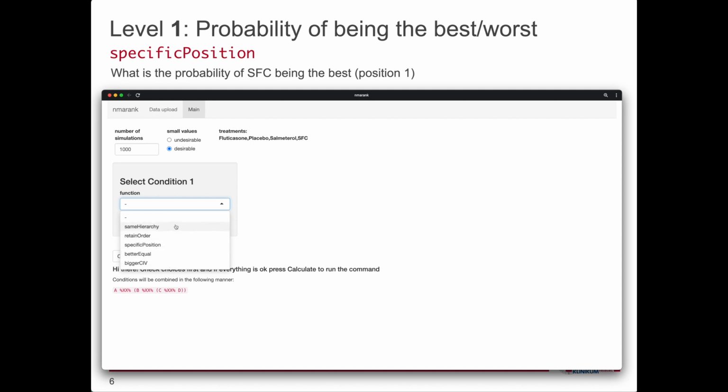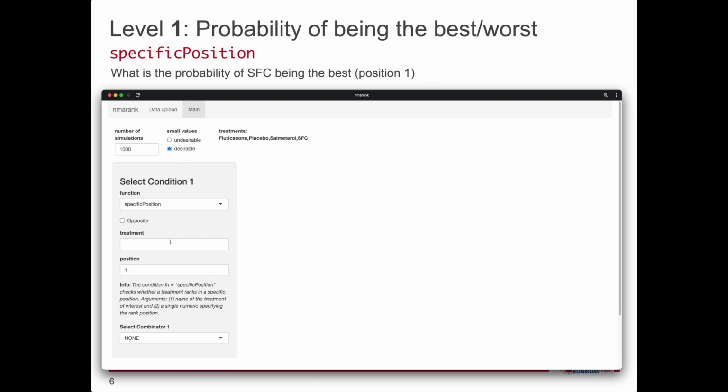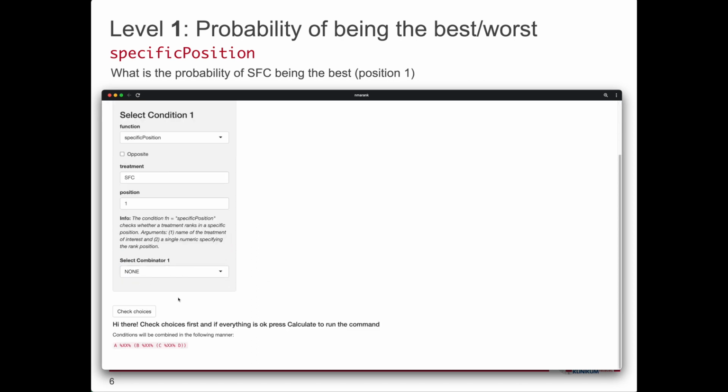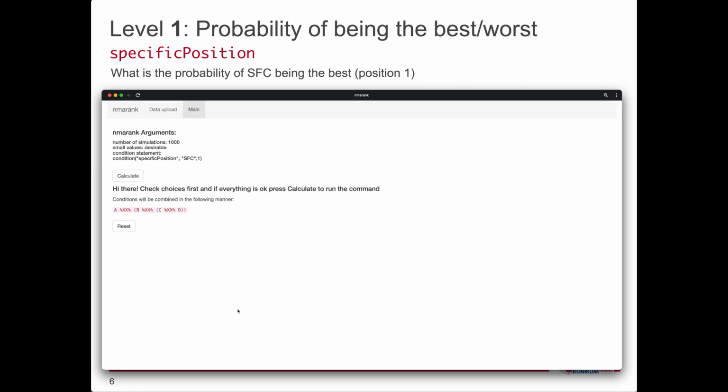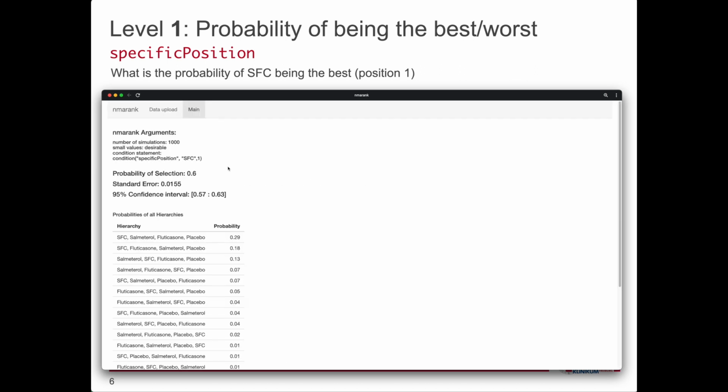I will choose the specific position and write down SFC and keep position at 1. I then have to check the condition by clicking Check Choices, and since there are no errors, I can proceed to the calculation of the probability, which is around 60%.